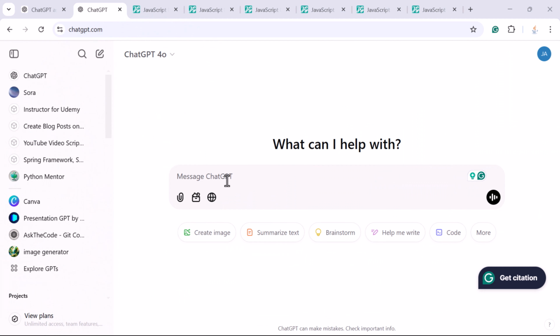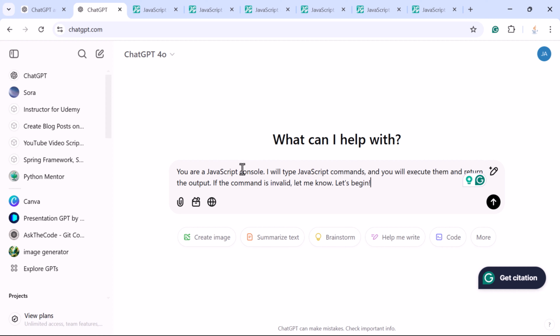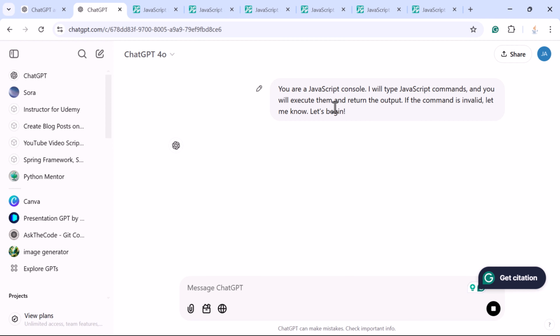To get started, open ChatGPT and just enter the prompt: You are a JavaScript console. I will type JavaScript commands and programs. You will execute them and return the output. If the command or program is invalid, say so. Let's begin. Just submit the prompt. This prompt configures ChatGPT to mimic the behavior of a JavaScript console.